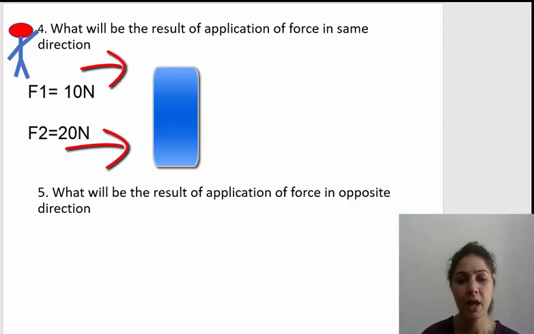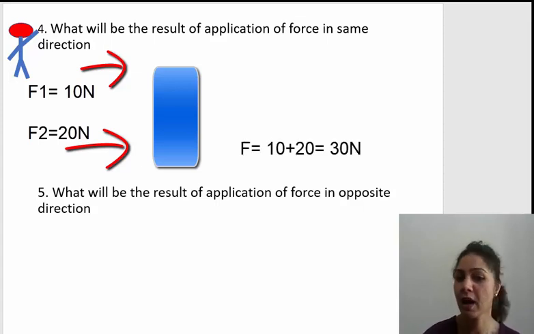Suppose we have two forces, 10 newtons and 20 newtons, and both are being applied in the same direction. Then what is going to be the resultant force? The resultant force in this case will be the addition of the two forces. So it is going to be 10 plus 20, 30 newtons.